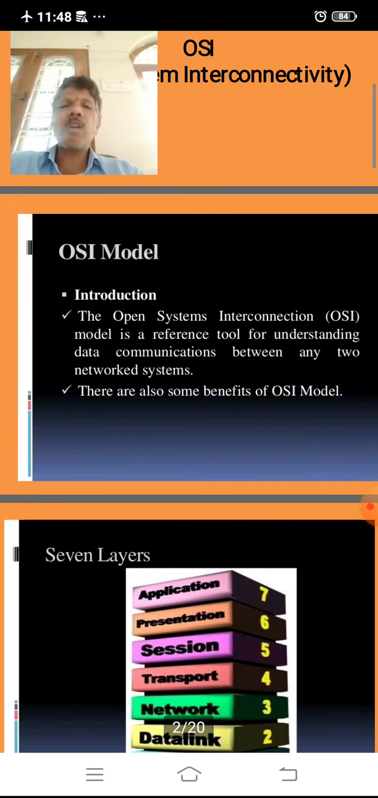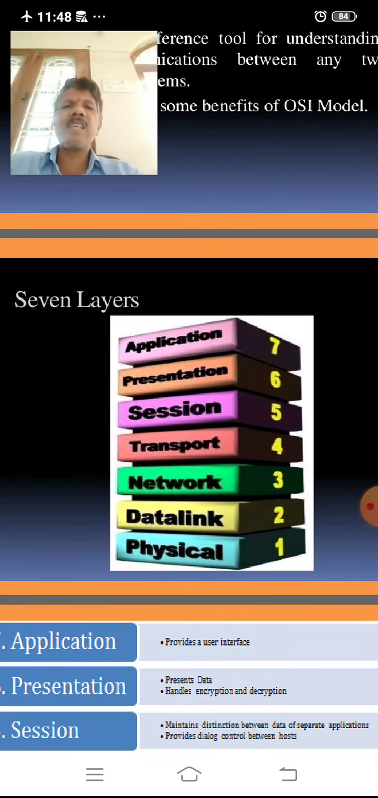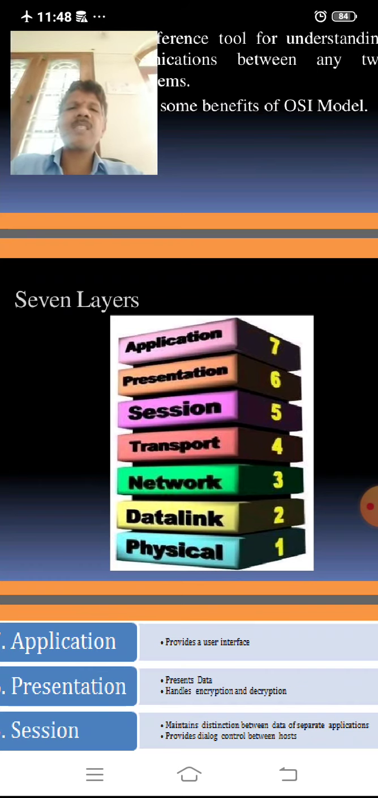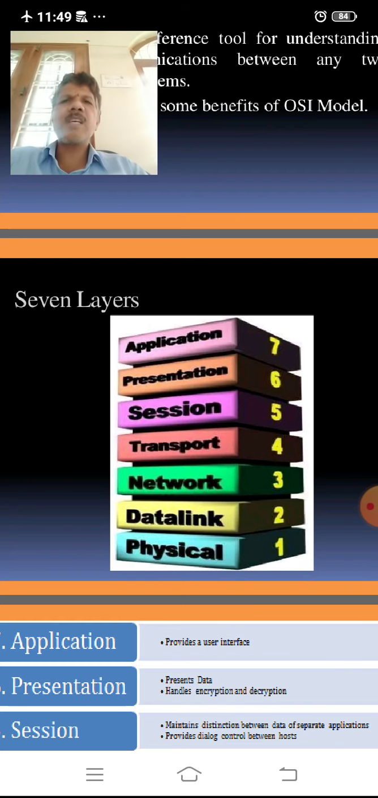the OSI model has 7 layers. There are 7 layers in the OSI model. That is application layer, presentation layer, session layer, transport layer, network layer, data link layer, physical layer. There are 7 layers included. Each layer plays a key role in data communication.